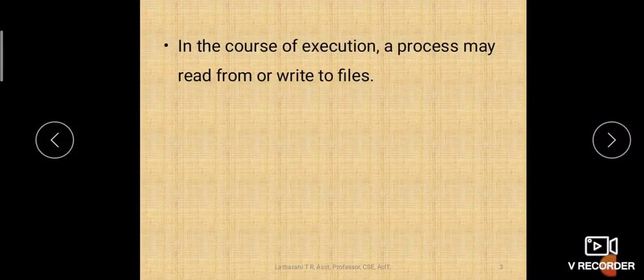In the course of execution, a process may read from or write to a file. So a program itself is stored in a file. When you execute that file, it becomes a process. In turn, that process may also read or write into files, right? For example, if you are creating a file, let us say using the vi command. We have studied you can create a file using the vi editor. Let us say vi f1. Vi is a command, isn't it?